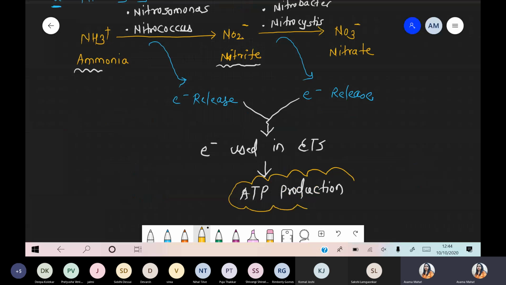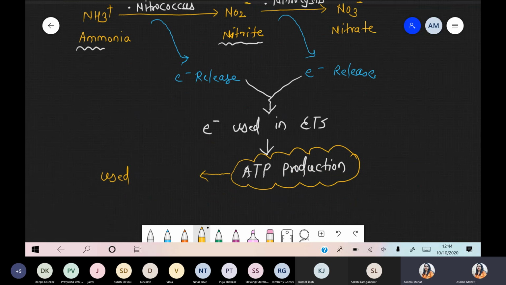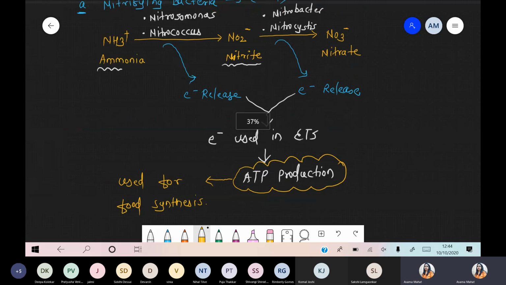Got it? There is a production of ATP, and now that ATP is used for carbon fixation, it is used for food synthesis, sugar synthesis. So after the production of ATP, that ATP is used for food synthesis, sugar synthesis, or carbon dioxide fixation. Got it? Got it this point?